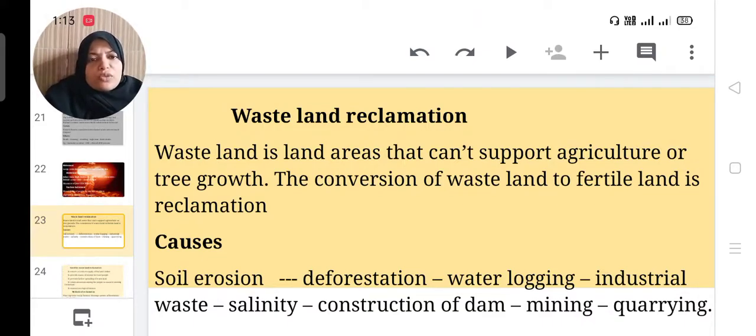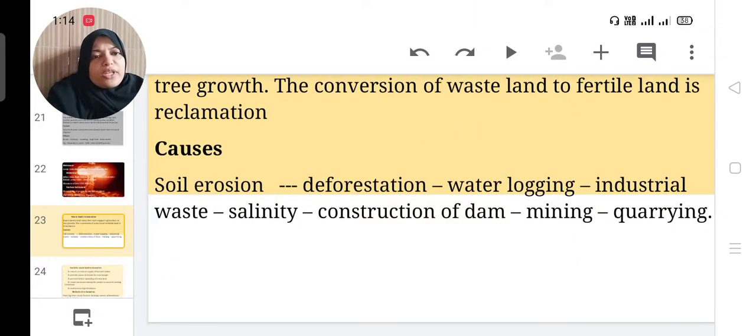What are the causes of the wasteland? Soil erosion, so that land becomes not fertile. So deforestation, water logging; stagnant water is not good for agriculture. Then industrial waste, salinity, construction of dams, mining, quarrying, etc. are the major reasons for the wasteland.